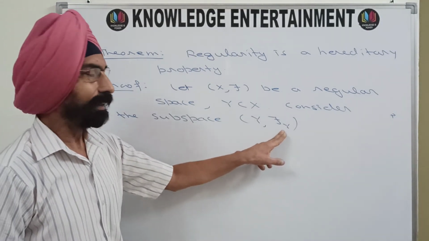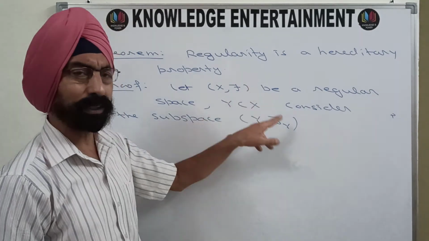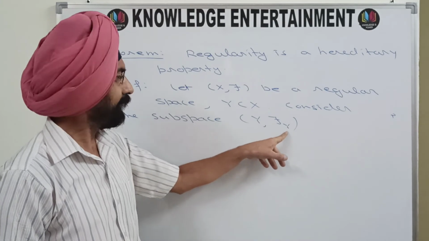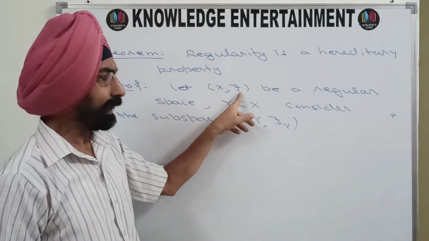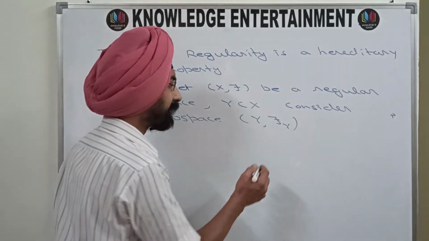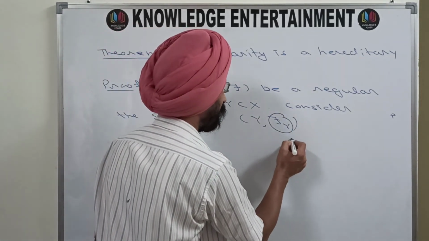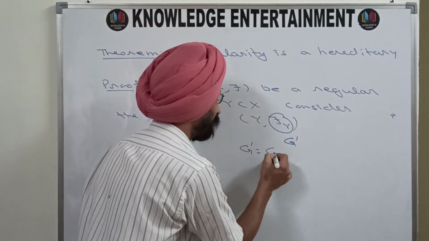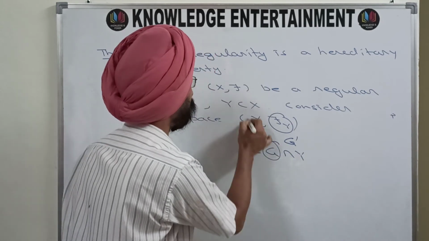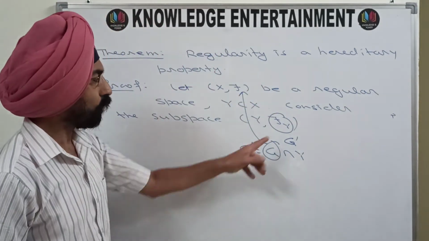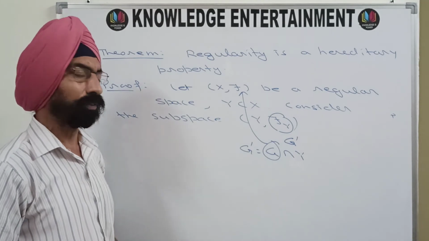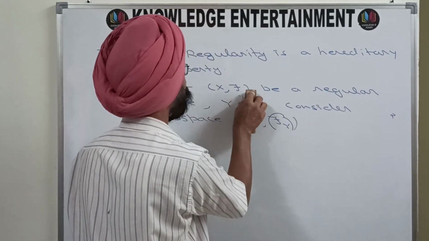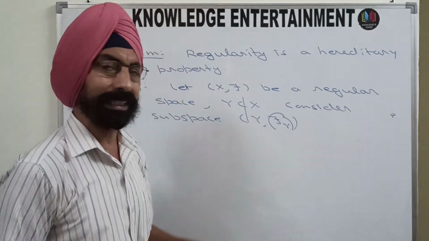Since tau_Y is a subspace of tau, every member will be some member of tau intersected with Y. So if there is some member, you can say G dash in tau_Y, then G dash will be G intersection Y, where G will be a member of tau. Now what we require to show is that (Y, tau_Y) is also regular.